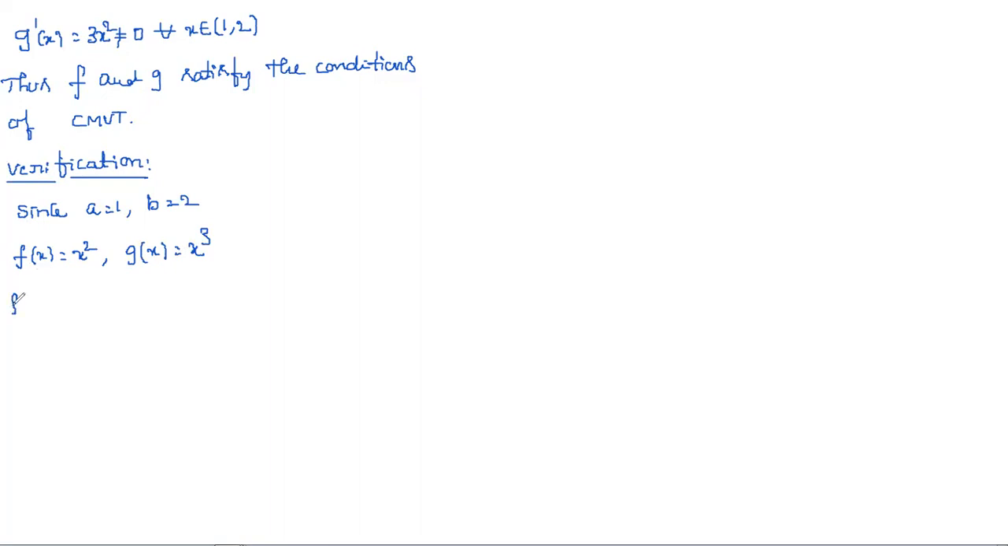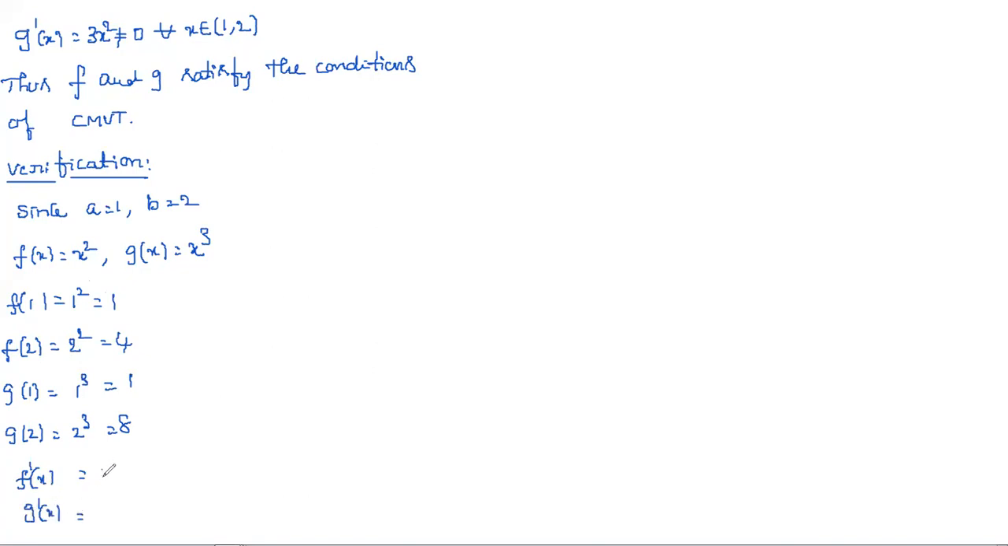Now you can substitute the values in that. f of 1 is equal to 1 square, so this is equal to 1, and in the same way f of 2 is equal to 2 square, which gives 4. In the same way, g of 1 is 1 cube, which is 1, and g of 2 is 2 cubed, so that is nothing but 8, right? Of course, we already calculated f dash of x and g dash of x also. So f dash of x is 2x, the derivative of x square, and g dash of x is 3x square.